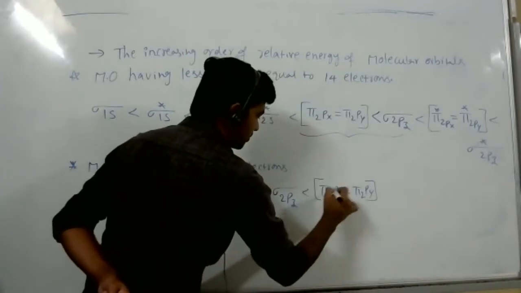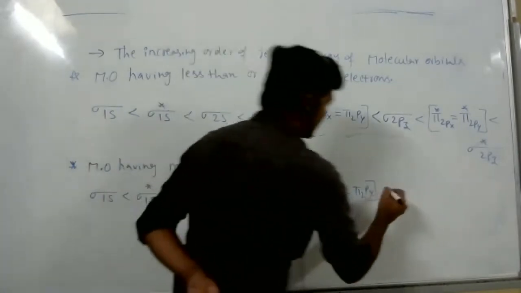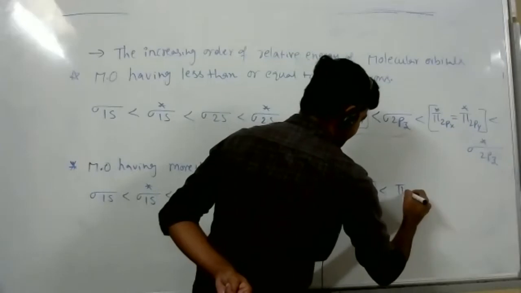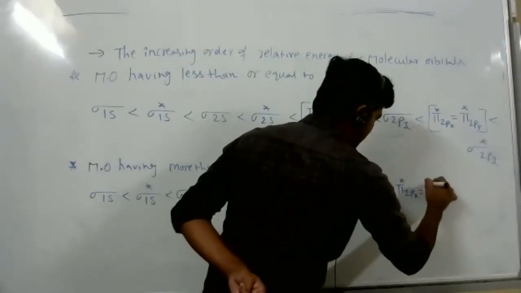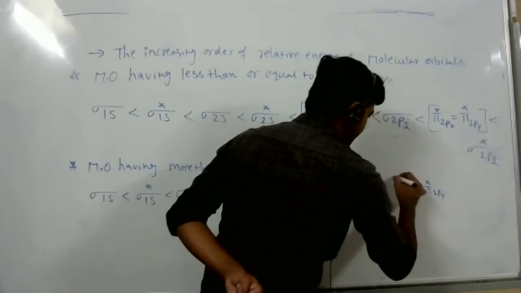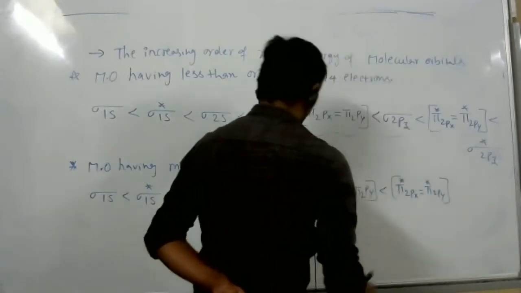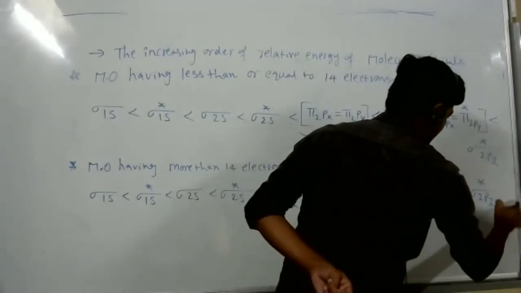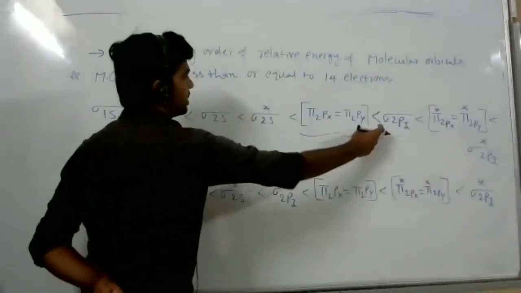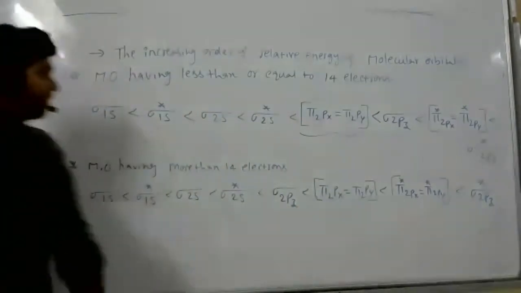less than pi star 2px equal to pi star 2py less than sigma star 2pz. So only bring change here. This is coming here, this is moving here, then everything is same.